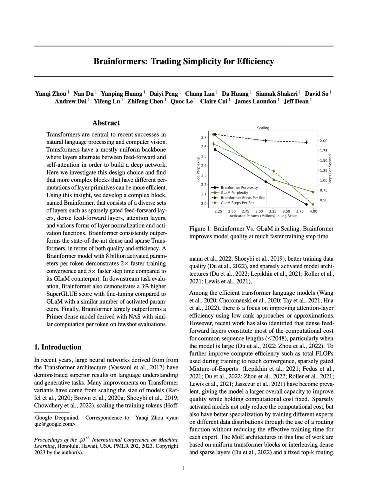In contrast to the usual simple, uniform transformer block, a Brainformer block is a complex block N that is defined by a sequence of composed layers. We can then stack as many Brainformer blocks as necessary to create a desired model. The goal of our search is to find the best layer architecture, f_i, and scaling multipliers for multiple internal model dimensions that minimize perplexity. We use a table to outline the search space within a Brainformer architecture, and then we illustrate the two phases used to find compute-efficient Brainformer models using figures and an algorithm.